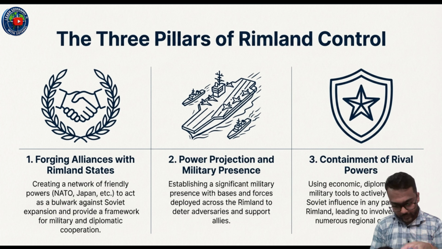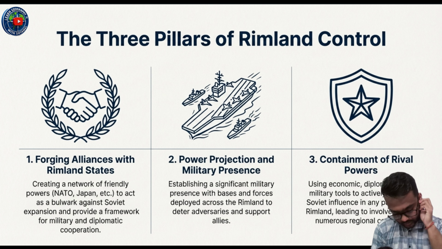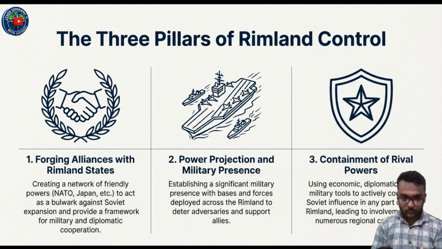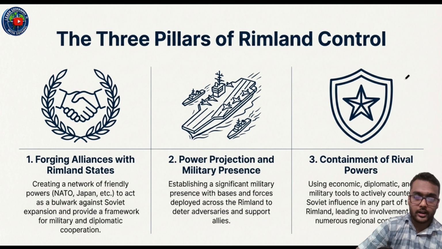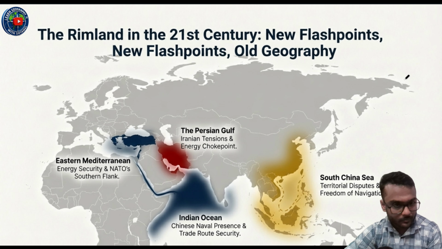Then containment of the rival, using economic, diplomatic and military tools to actively counter Soviet influence in any part of the Rimland, leading to involvement in numerous regional conflicts. These are the three pillars or characteristics of Rimland control.